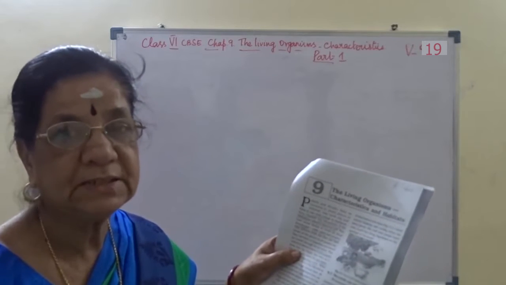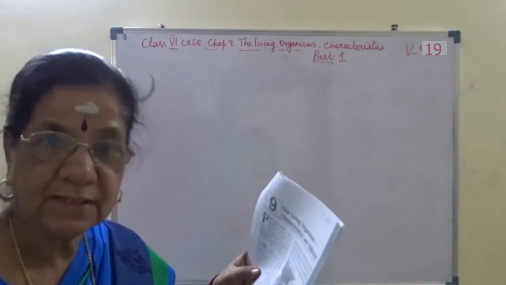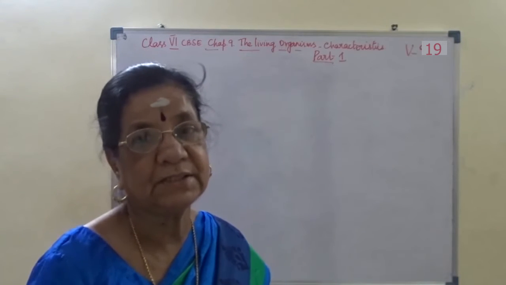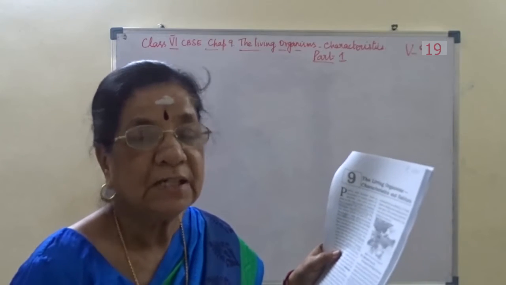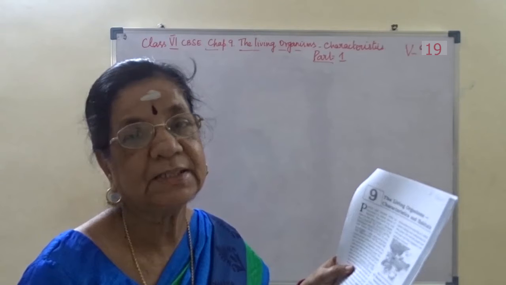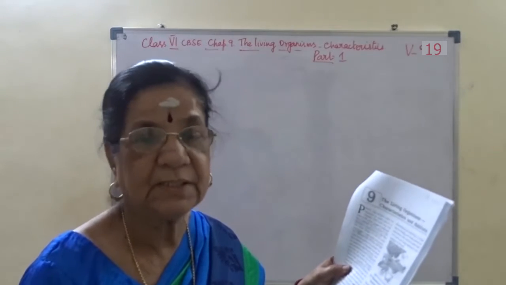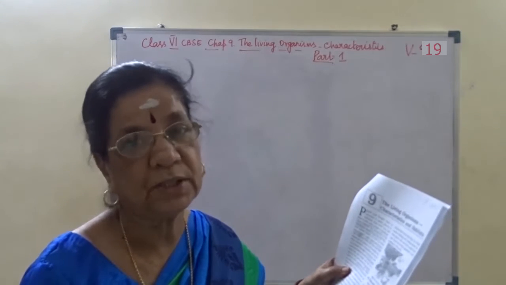We are living in a house, we are living on land, in a terrestrial habitat. Fish live in water, so we say fish live in an aquatic habitat. Like that, there are some plants living in water, and animals are also living in water.